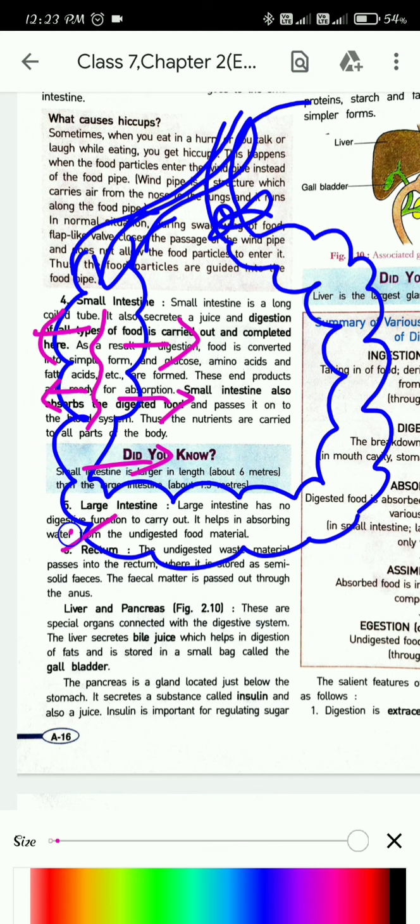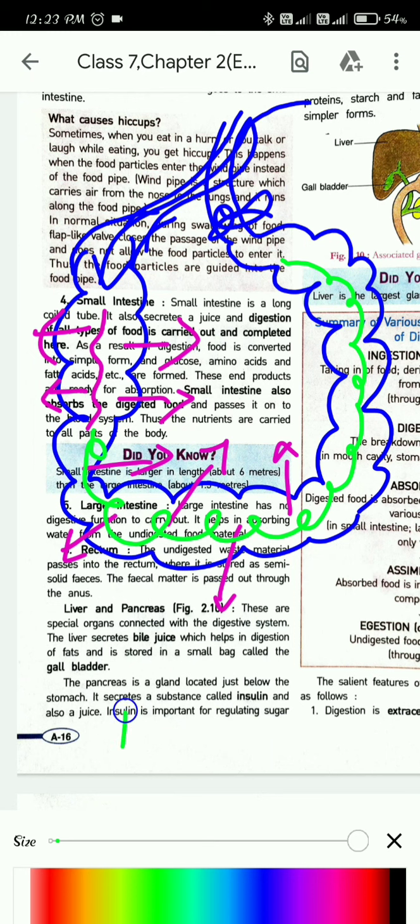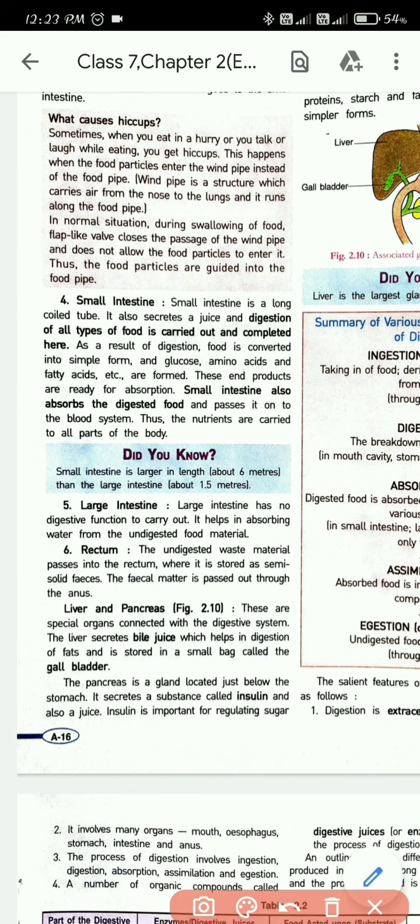So all the water gets absorbed in the large intestine, and what will happen? The undigested food starts to solidify. It will get more solidified. As the food moves deeper into the large intestine, the undigested food will lose its water content. So all the water will be absorbed in the large intestine. What is absorbed here? Water. It helps in absorbing water from the undigested food material. So this is about the large intestine.